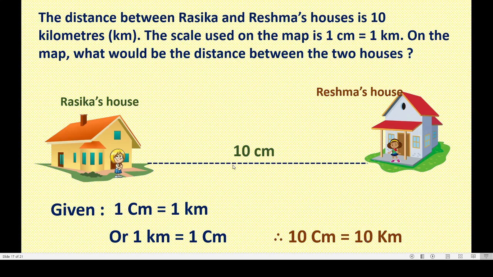So 10 kilometers is equal to 10 centimeters. Got this? Like this we have to draw a map according to the scale. It is not possible for us to draw 10 kilometers on a paper, so we use a scale, and according to the proportion we draw the map.